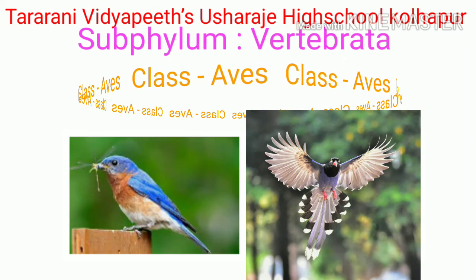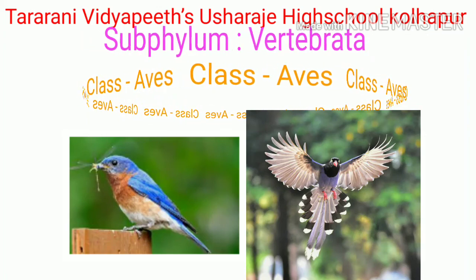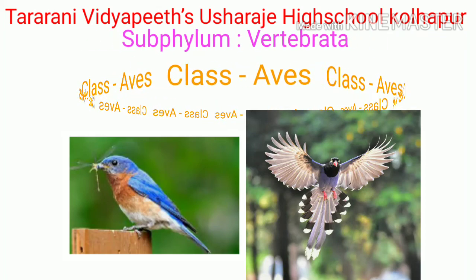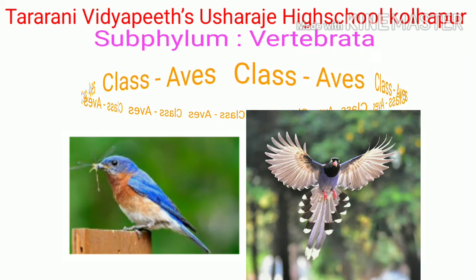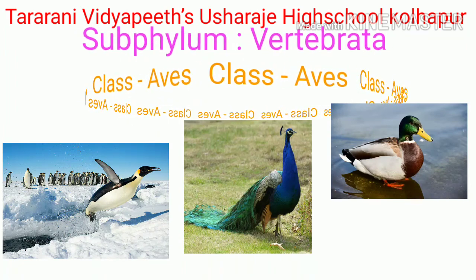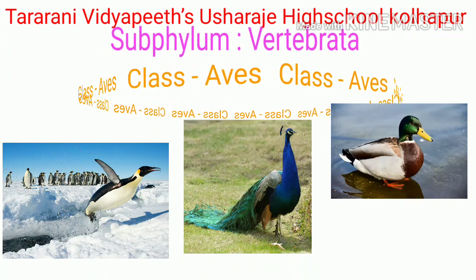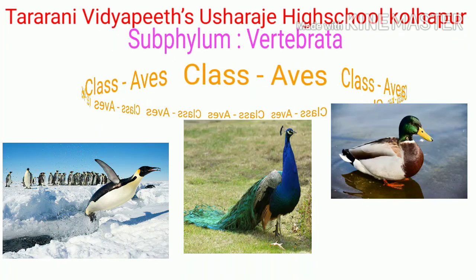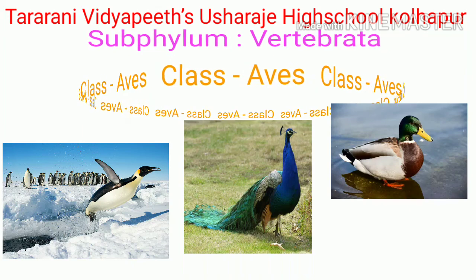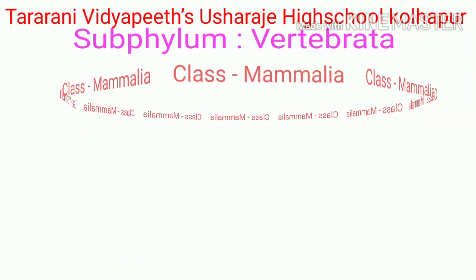Digits are covered with scales and bear claws. Exoskeleton is present in the form of feathers. Neck is present between head and trunk. Jaws are modified into beak. The examples of class Aves are peacock, parrot, pigeon, duck, and penguin.